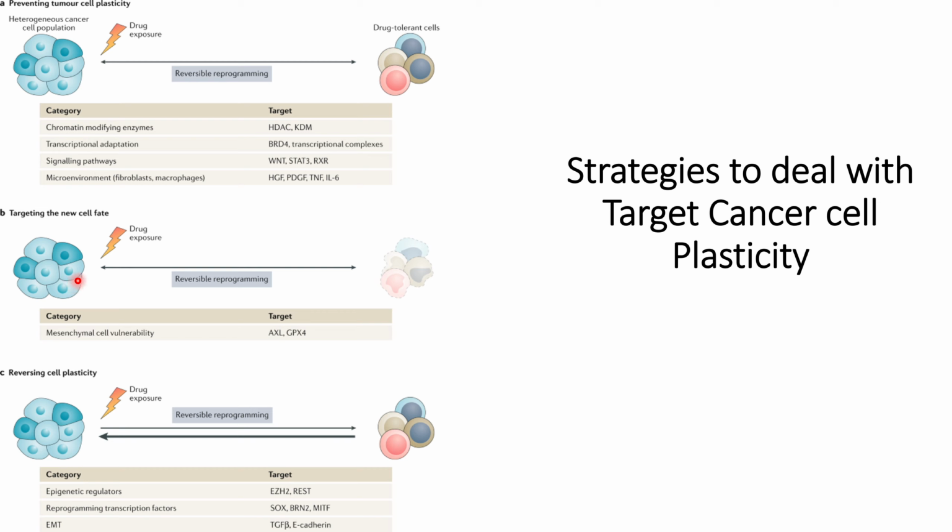For example, when the heterogeneous cell populations are exposed to drugs, one common scenario that has been observed is that they modify themselves into the mesenchymal cell type. That is, EMT transitions might occur through AXL and GPX4 modulations.